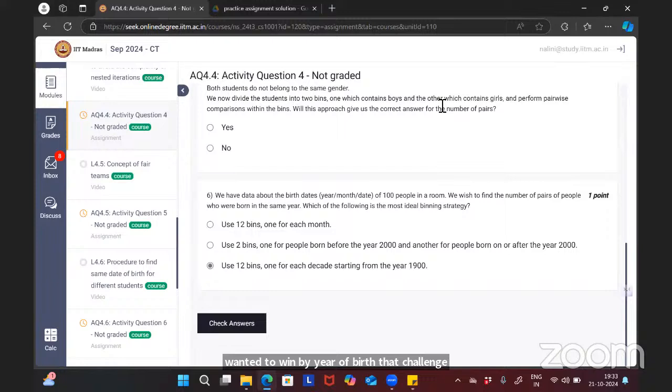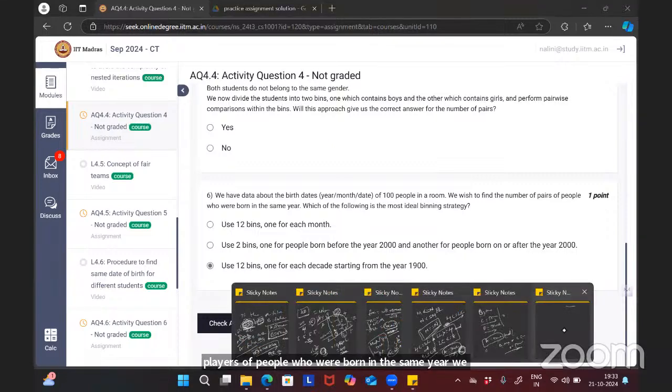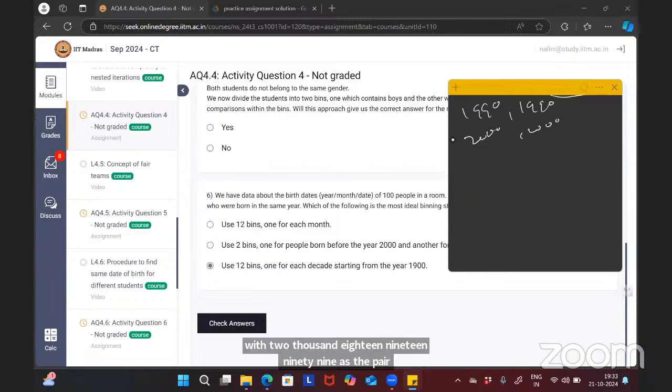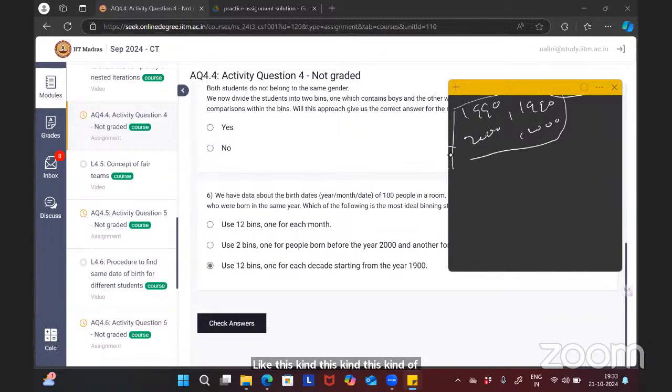If we want to find the people who were born in the same year, then we have to see here. We wish to find the number of pairs of people who were born in the same year. We are finding like 1990 as one bin, 2000 as another, this kind of bin, this kind of answer we want: the number of people who were born in the same year.